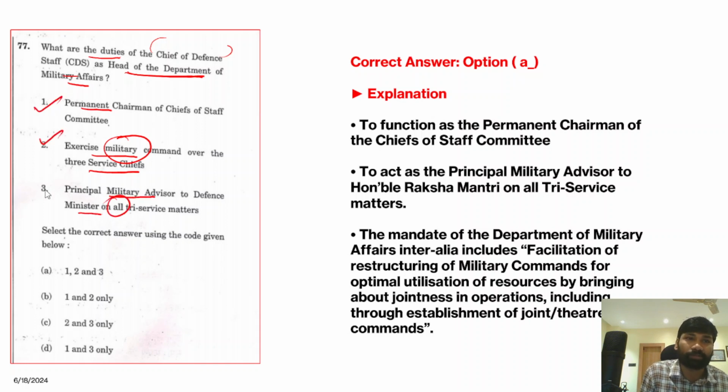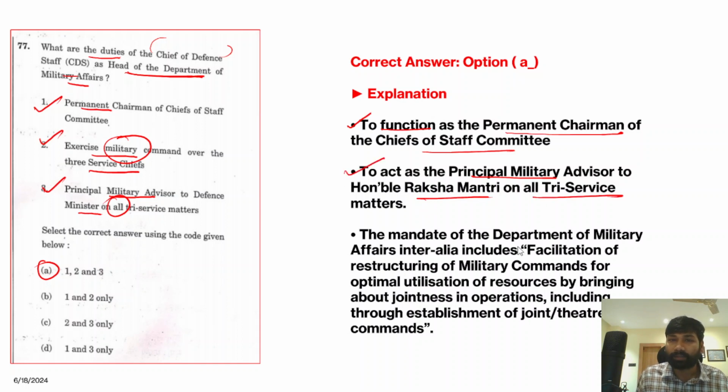Yes, all these 3 statements are absolutely correct. So the correct answer for this question is option A, right? You can see the explanation part also. To function as the permanent chairman of the Chiefs of Staff Committee and to act as principal military advisor to the Honorable Raksha Mantri on tri-service matters. And the mandate of the Department of Military Affairs inter alia includes facilitation of restructuring of military commands for optimal utilization of resources by bringing about jointness in operations, including the establishment of joint theater commands.